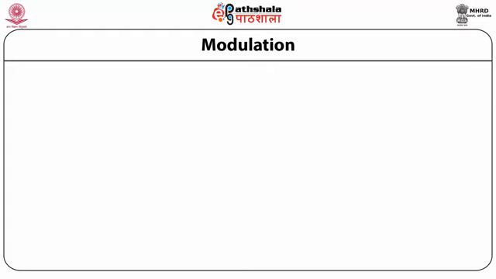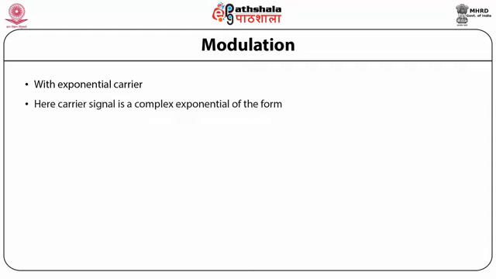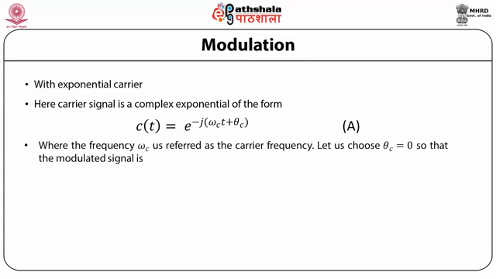So let us first discuss the exponential carrier signal. Here the carrier signal is the complex exponential, which is of the form c(t) equal to e^(j(omega_c t + theta_c)). Here the frequency omega_c is referred to as the carrier frequency, and let us choose theta_c to be equal to 0, so that the modulated signal is y(t) equal to x(t) e^(j omega_c t).